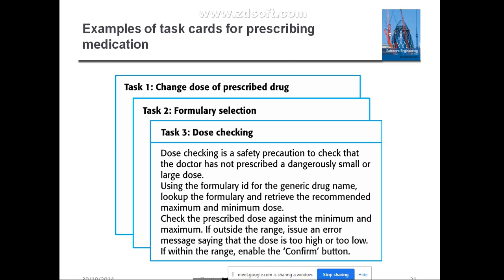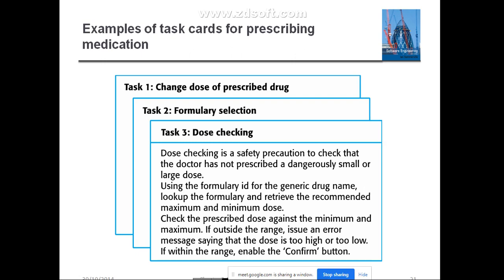This is the one task they will indicate for the implementation. Formulary selection, for that one more task. Dose checking, for that one more implementation task is divided. Like this, depending upon the stories you have selected, with all the requirements there, the development team will break down those stories into different tasks for implementation purposes. Clear? This is how they are going to do, right?